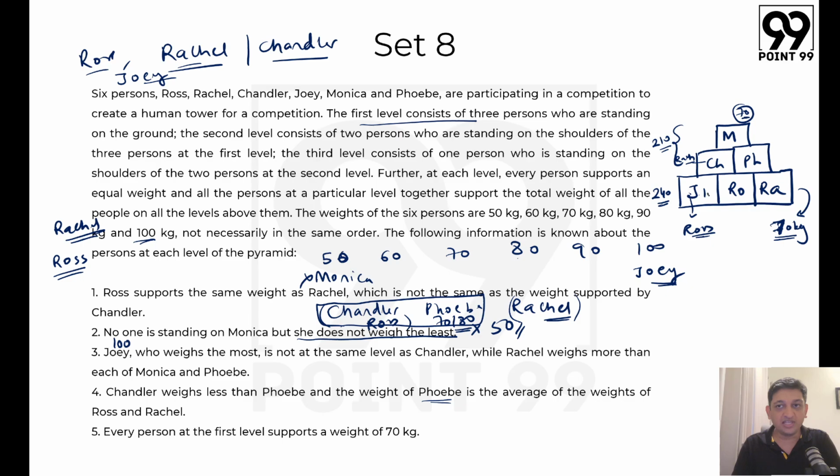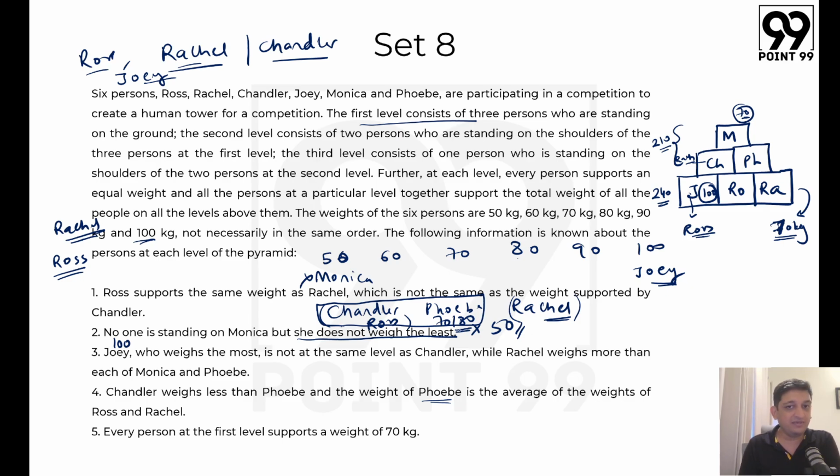Now we know for sure that Joey's weight is 100 kgs. That is what we know with certainty. What else do we know in this context? We know that Chandler weighs less than Phoebe, and the weight of Phoebe is the average of the weights of Ross and Rachel. So even that is taken care of, even that is understood.